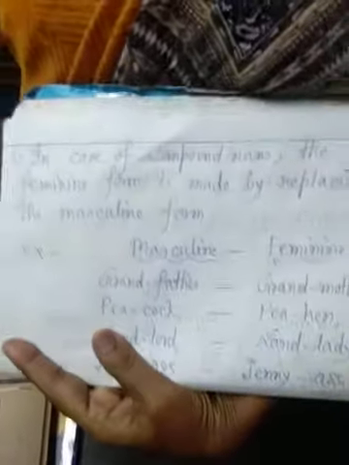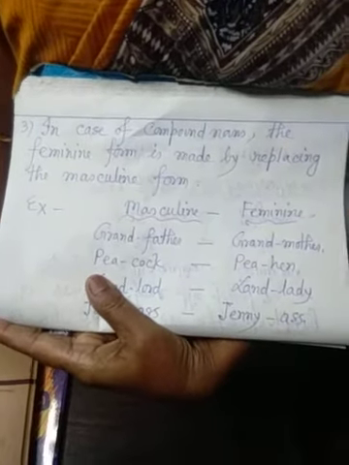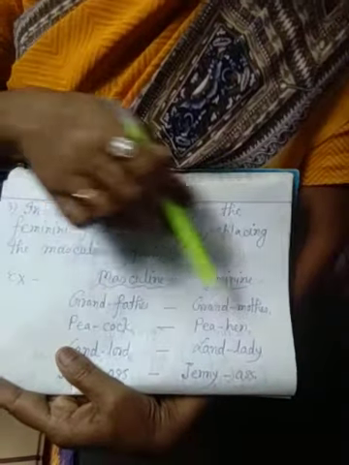In case of compound nouns, the feminine form is made by replacing the masculine part. Grandfather is a compound word, and to change it into feminine, in the place of father we put mother: grandmother.